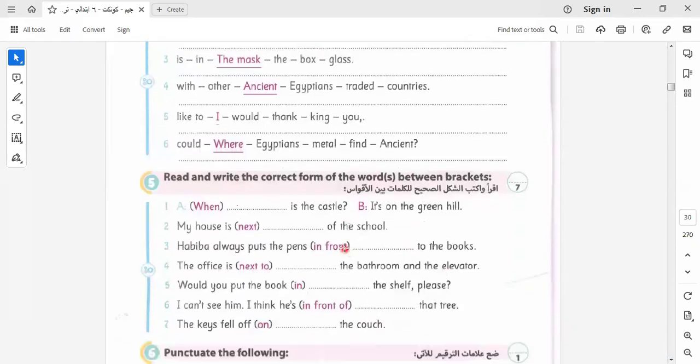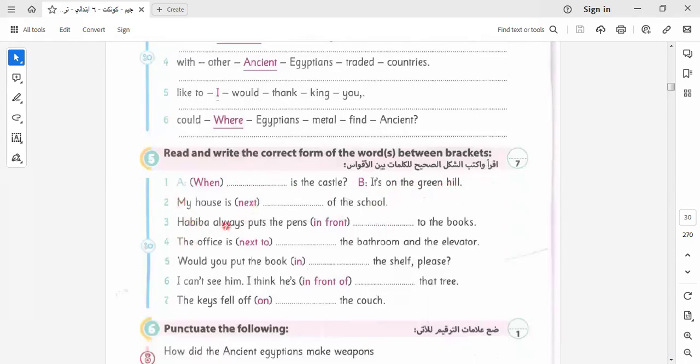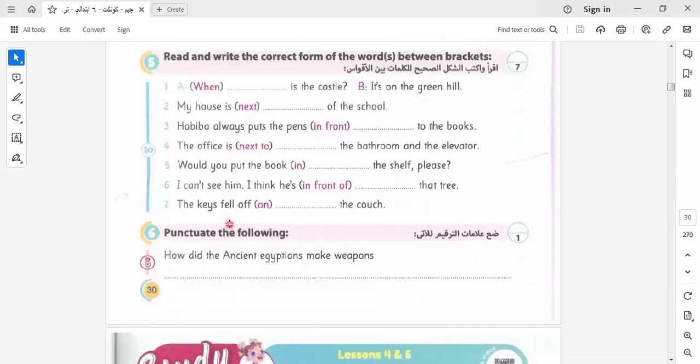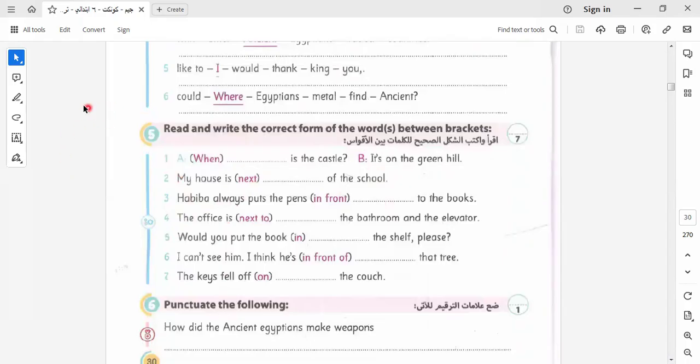Here we have: it's on the green hill. So I answered three of them, and I will leave the rest for you to do as homework, because I don't want to make the video longer. Here we have on the green hill. So here is the place. When we ask about place, the keyword we use is where. So here for what? For time. Here it will be where is the castle.